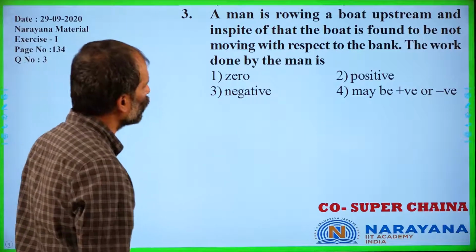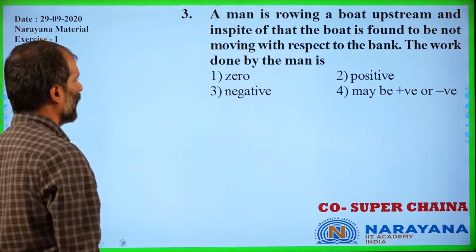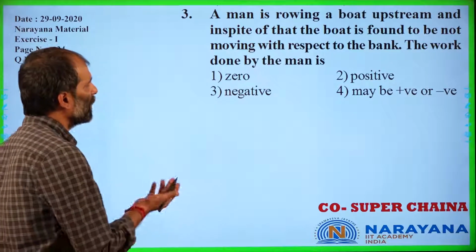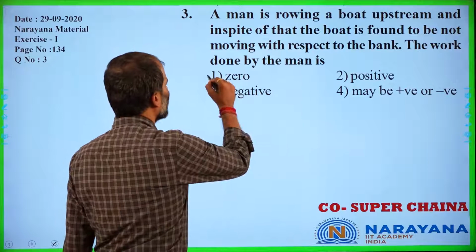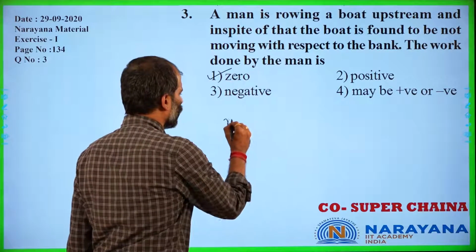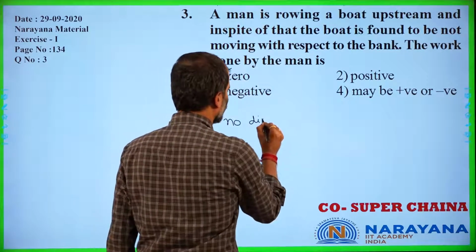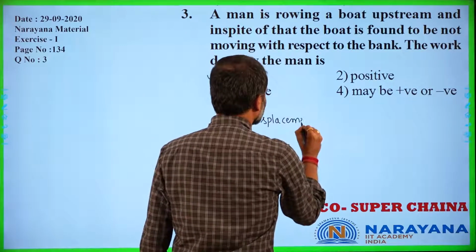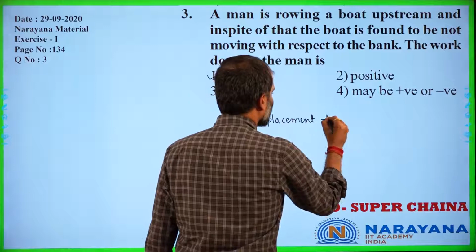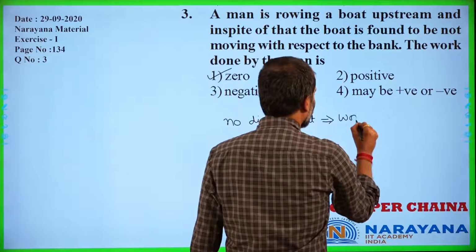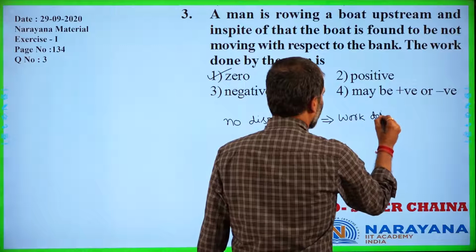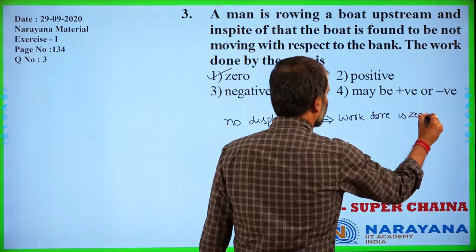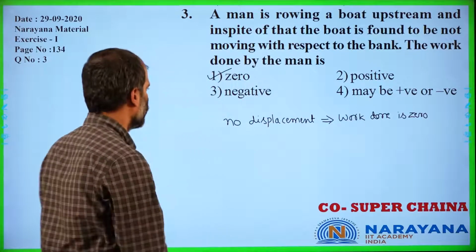The work done by the man is, see now over here, when there is no displacement, the work done is considered to be 0. No displacement implies work done is zero, right?